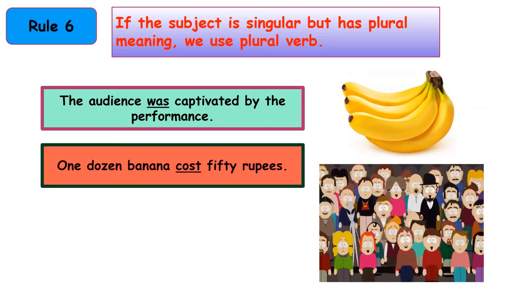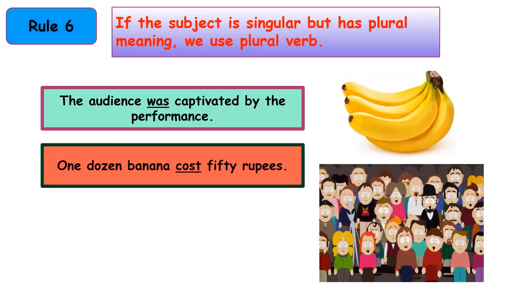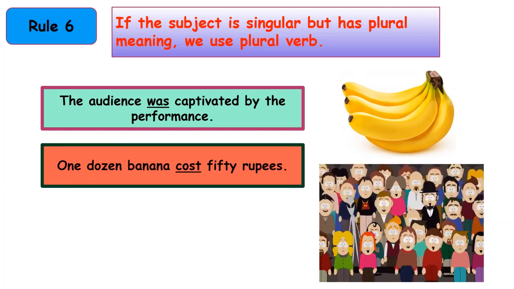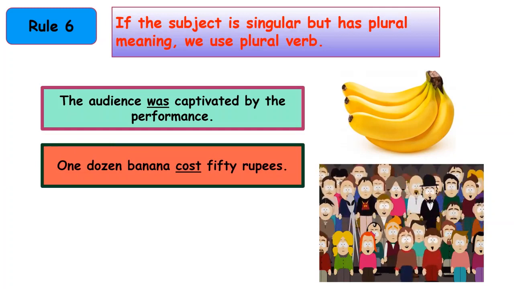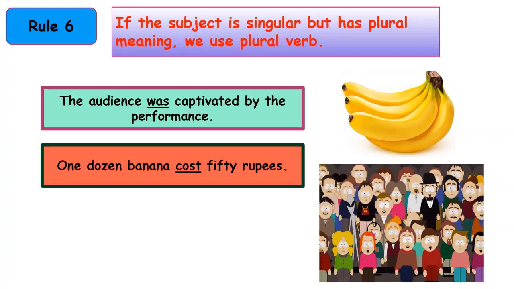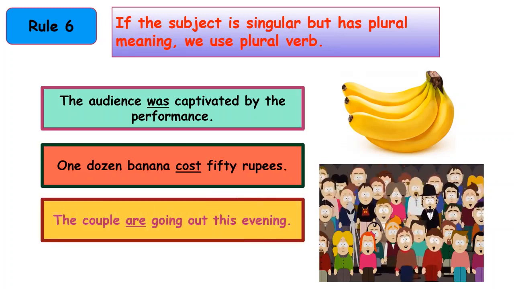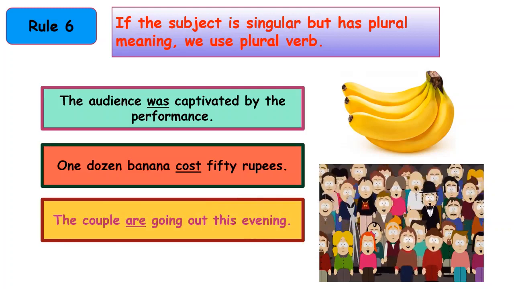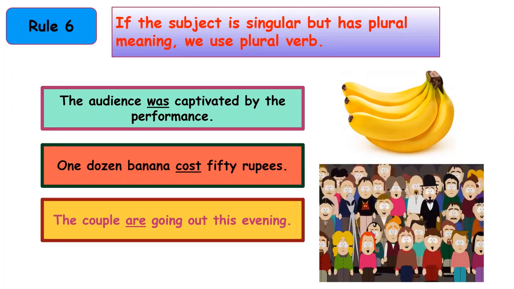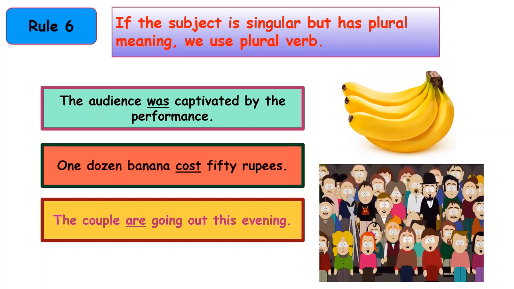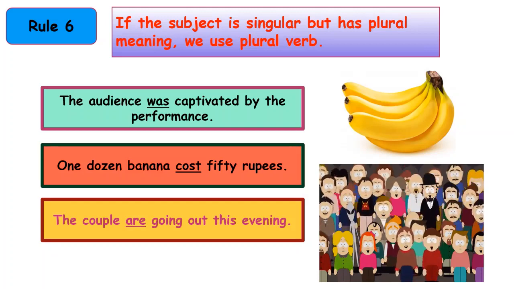One dozen bananas cost 50 rupees. Here, dozen is singular, being a subject, but it has a plural meaning. Dozen means 12, and that is why we are using the plural verb cost. The couple are going out this evening. Couple is singular, one word, but the meaning says two people together. And that is why the plural verb are is used over here.